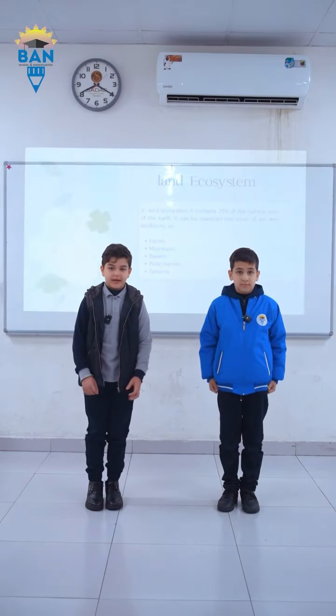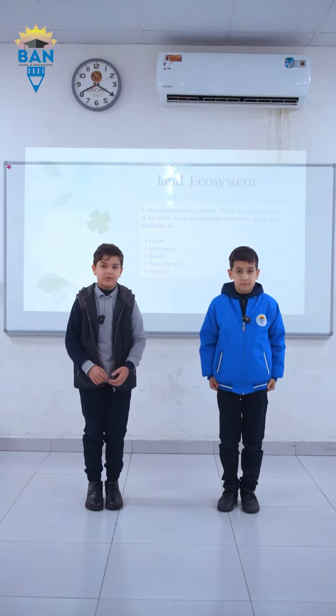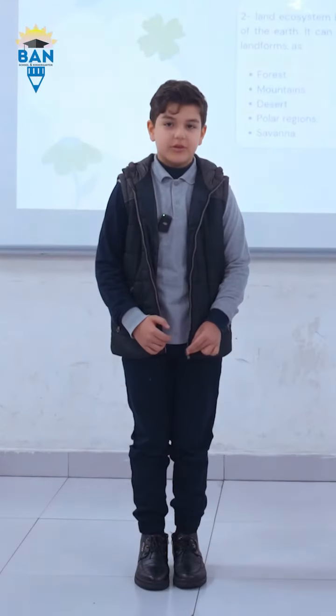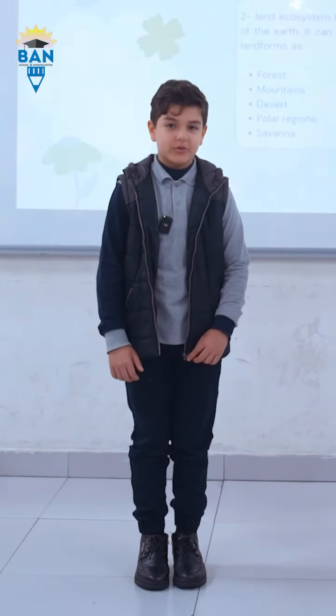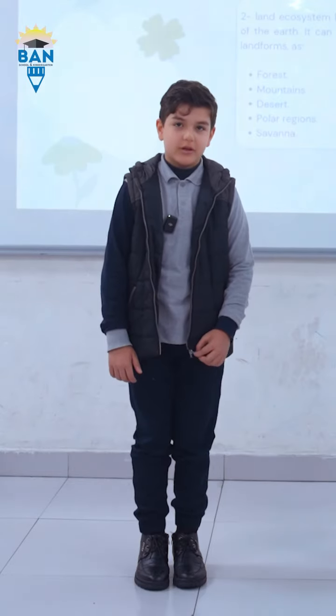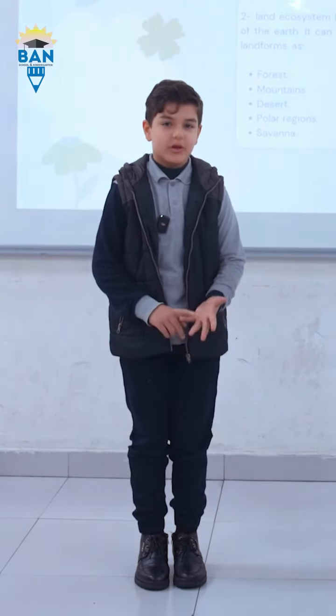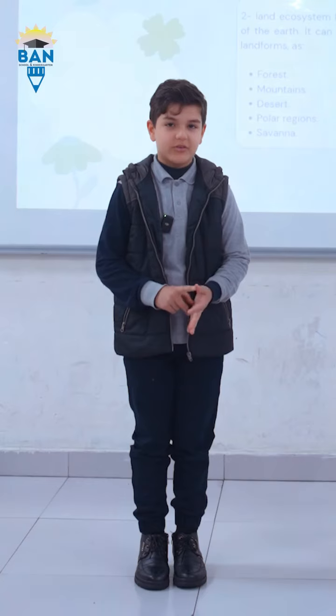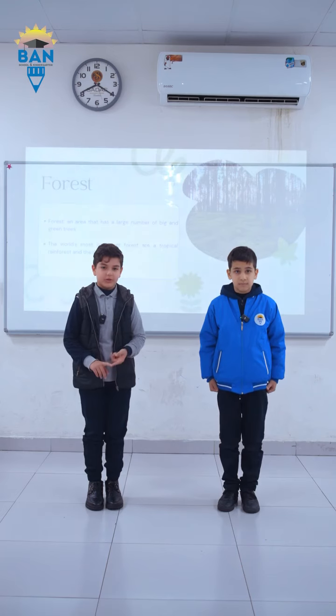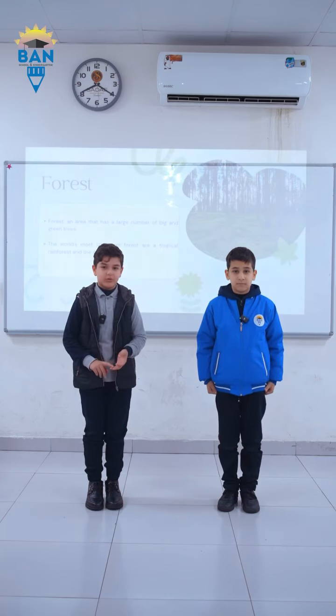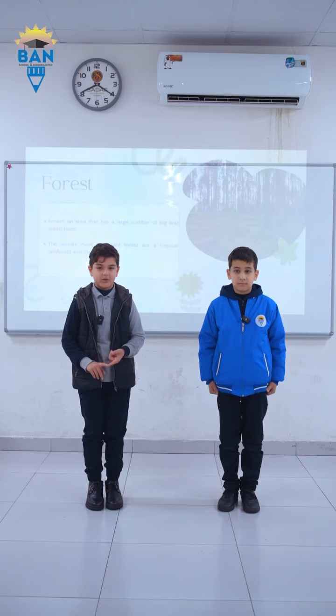Land ecosystem. The land ecosystem contains 100% of the surface area. It can be classified into kinds of soil, plateau, forest, mountain, desert, polar, and savanna. First one, forest, an area that has a large number of big and green trees. The world's most important forests are tropical forests and the Amazon.